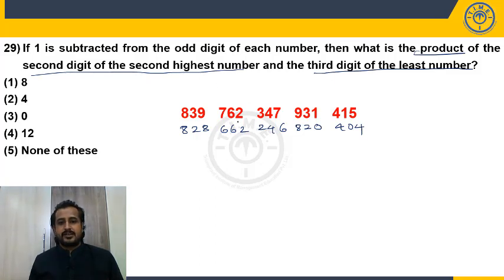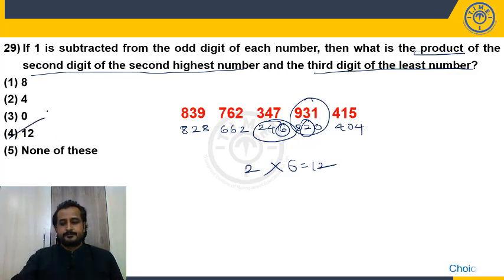Second digit of the second highest number. What is the second highest number? This one. Second digit is 2 and product. Third digit of the least number. What is the least number? 246. What is the third digit? 6. So 2 into 6, 12. So choice 4. So my answer is choice 4.